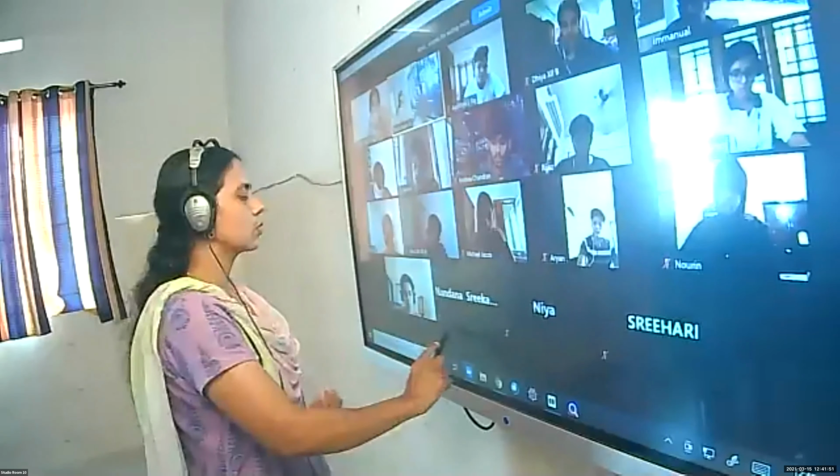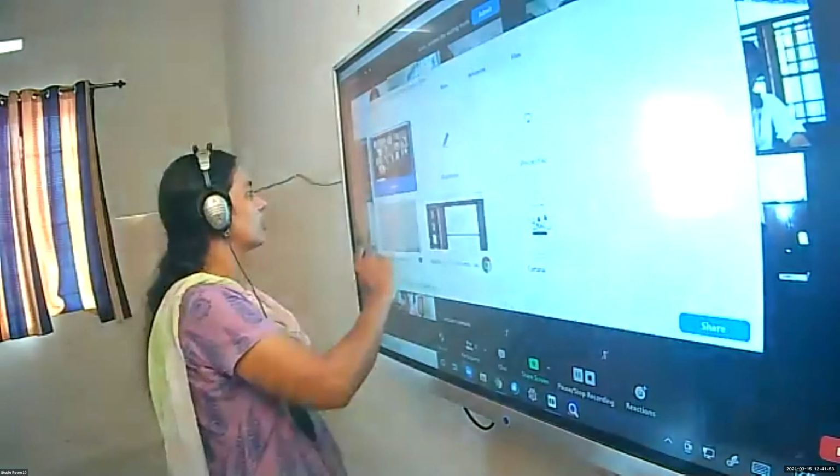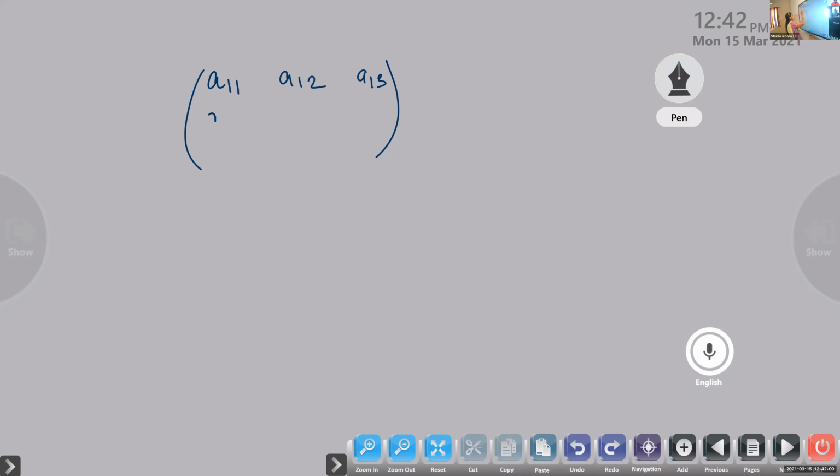Next, when you learn the square matrix, you have to learn another important definition: principal diagonal elements. For example, suppose I am writing a square matrix: A11, A12, A13, A21, A22, A23, A31, A32, A33. Capital A is this matrix, so capital A is the 3 by 3 matrix.